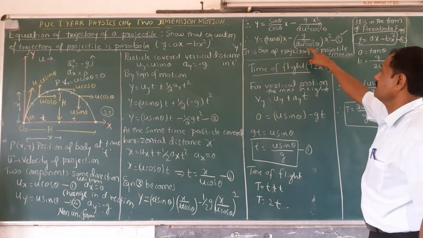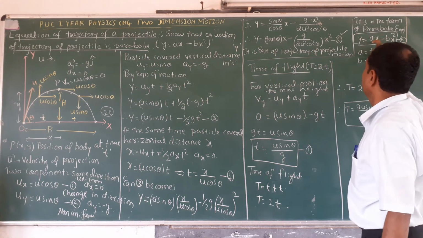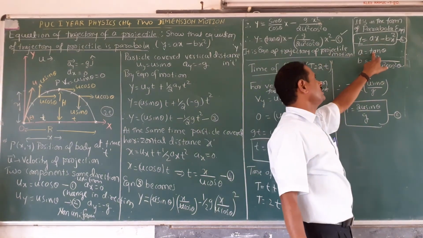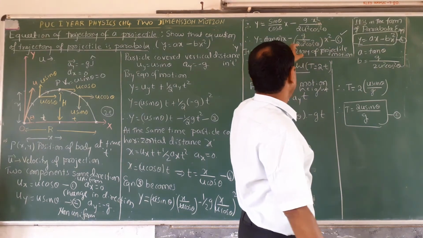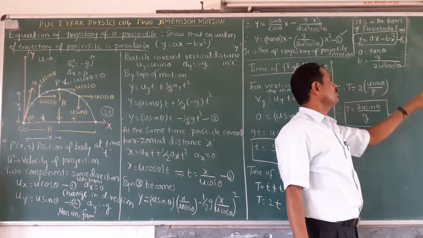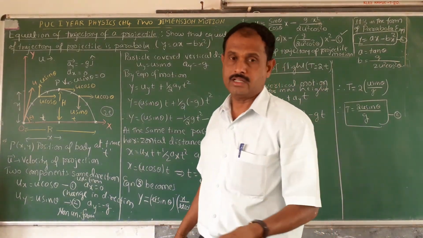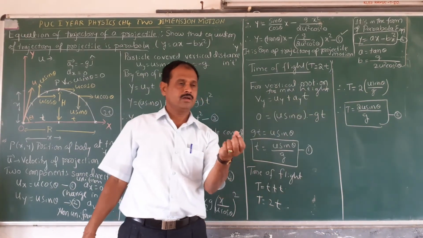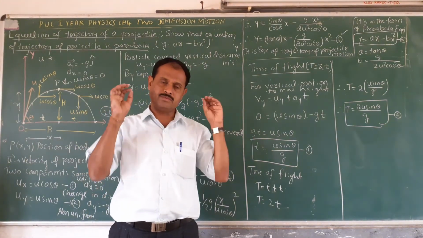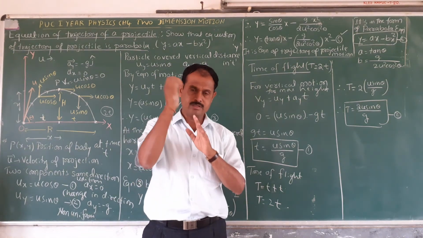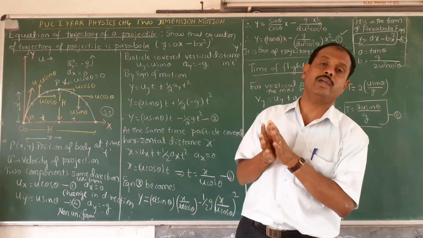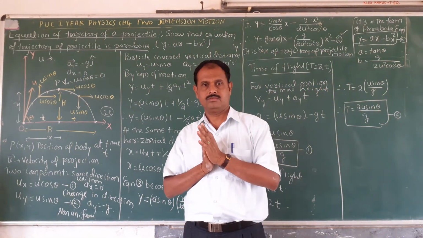This equation of trajectory of the projectile is in the form of a parabola. In the place of the constant a, it is tan theta. In the place of the constant b, it is g upon 2u squared cos squared theta. Hence, you show that the equation of the trajectory of the projectile is a parabola. This is very, very important. Now, the projectile motion is said to be two-dimensional motion.